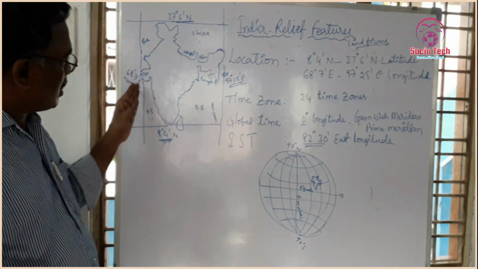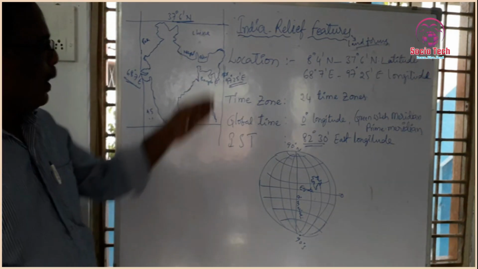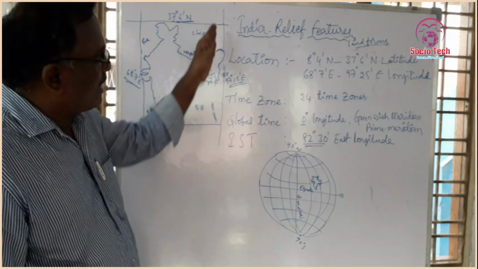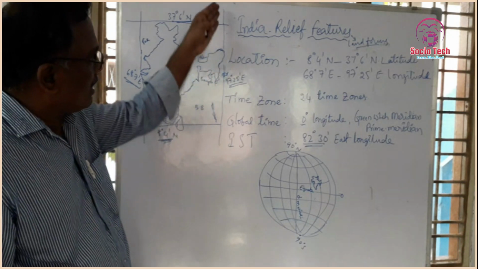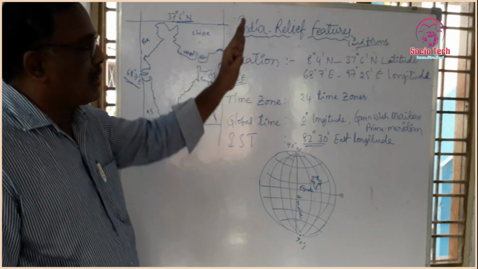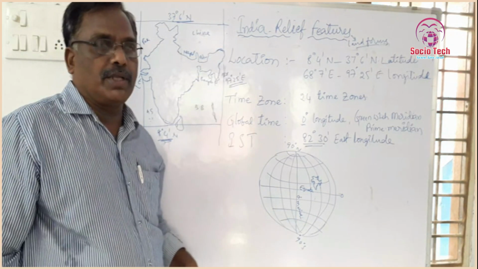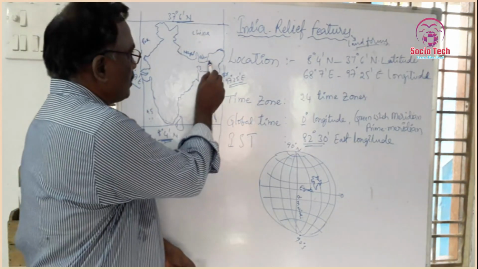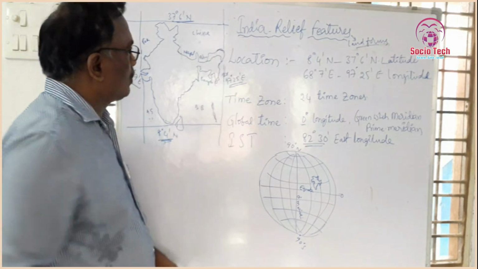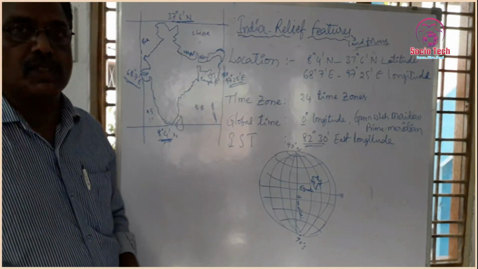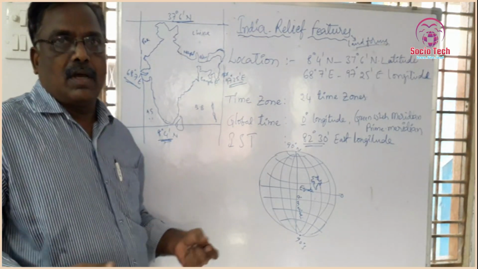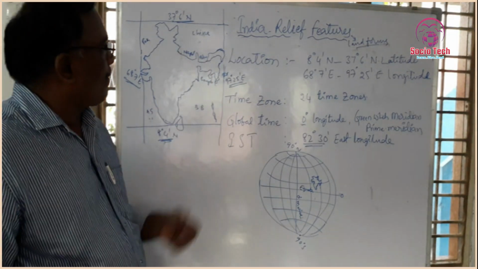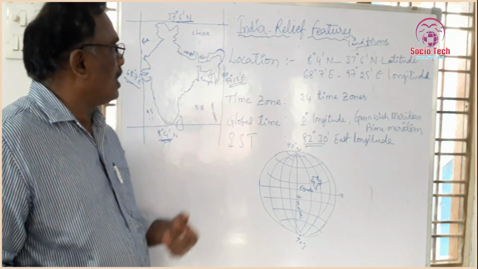You see here, 68 degrees 7 minutes touches the state of Gujarat. And here, 97 degrees 25 minutes touches the east part of India, Arunachal Pradesh. You know, children, the name Arunachal Pradesh is also derived: Aruna means the sun, and according to that the name was given to the state.